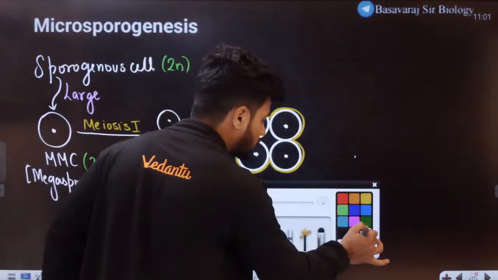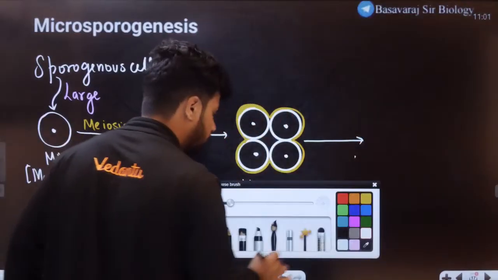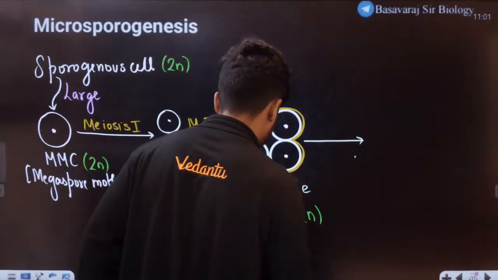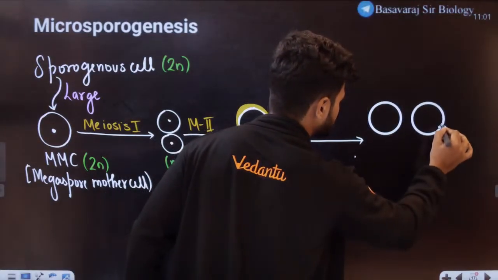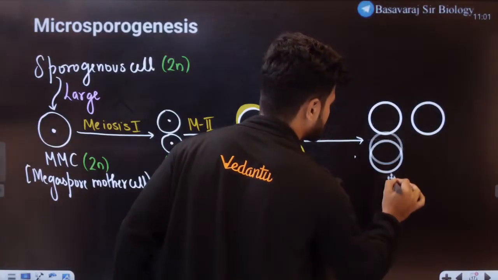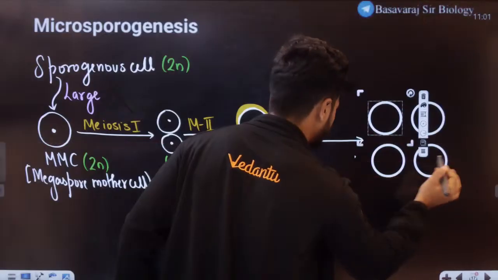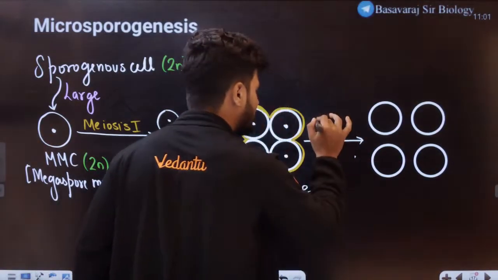Now, all of these microspore tetrad cells, students, will eventually become free from each other. How is that possible, students? It is possible because of the enzyme.